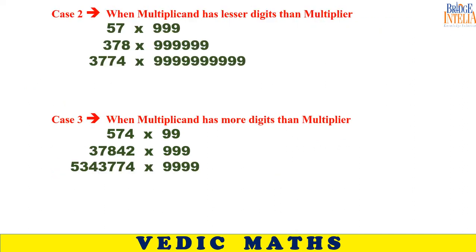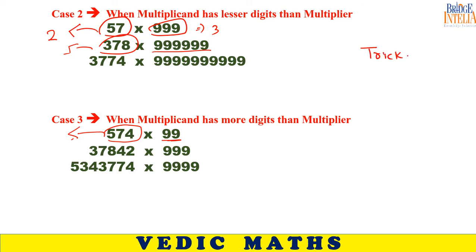Case 2, first number has less digits. This number has got 2 digits, this number has got 3 digits. Similarly, case 3, first number has more digits, the second number has less digits. So you understood all the 3 cases, case 1, case 2, case 3. See, when I ask you to speak, nobody speaks. So there can be 3 different cases possible. We will see a trick for all these 3 cases.